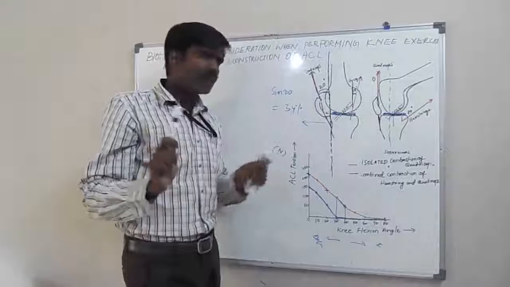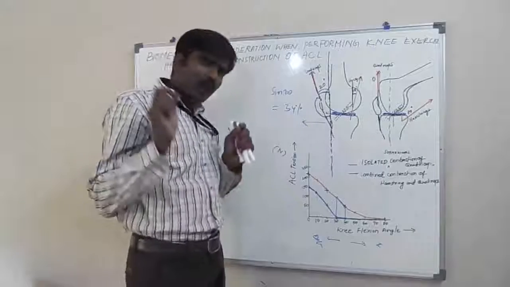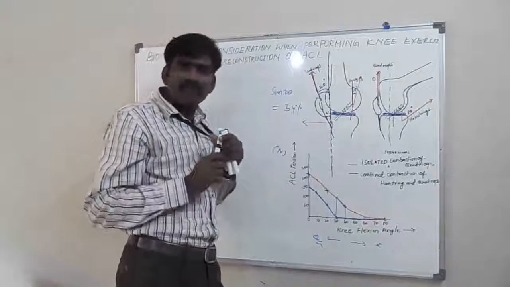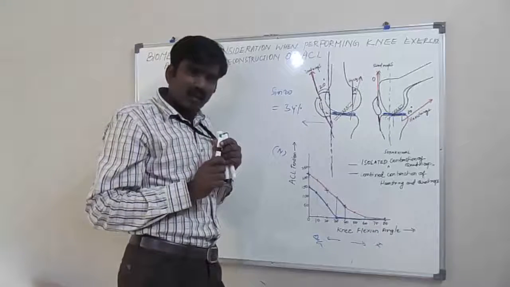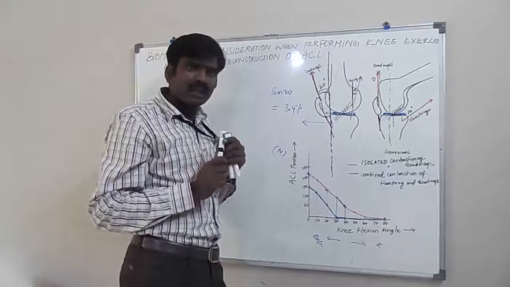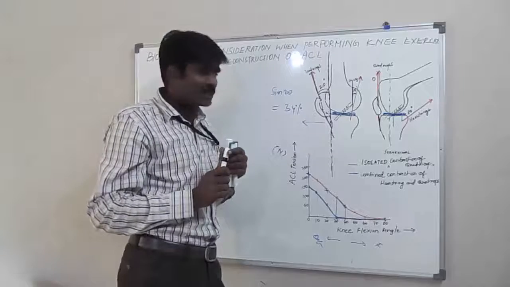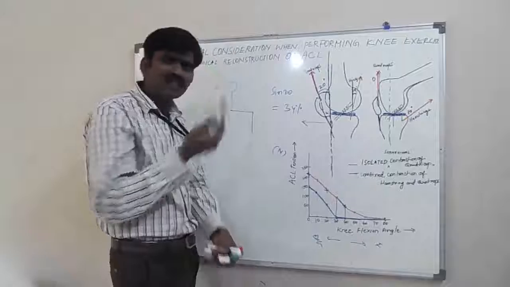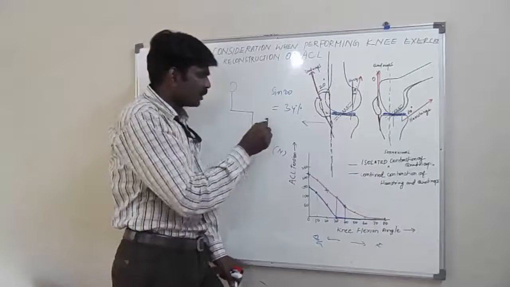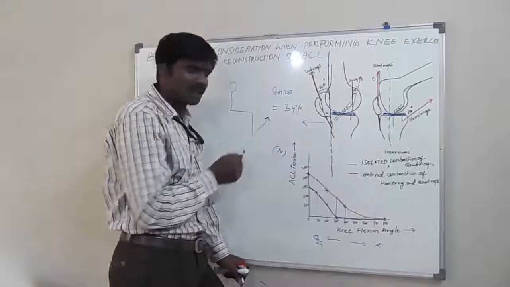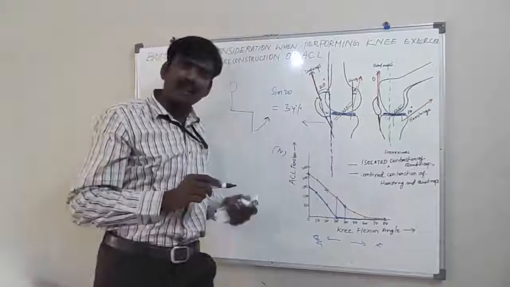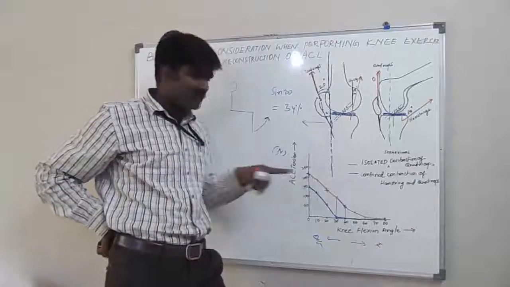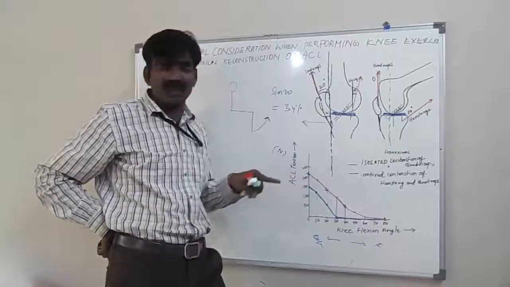So the concluding statement is, you have to avoid open kinematic exercises. For example, in high sitting, you should not give quadriceps exercises in open kinematic chain, which will result in increased tension in the anterior cruciate ligament.